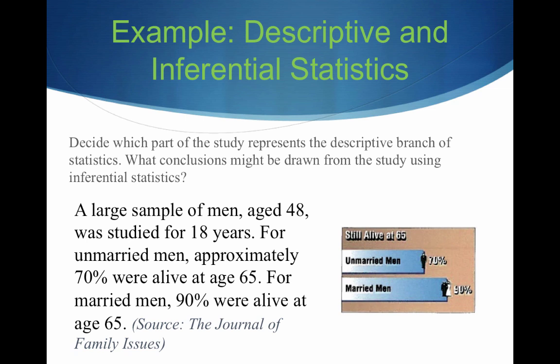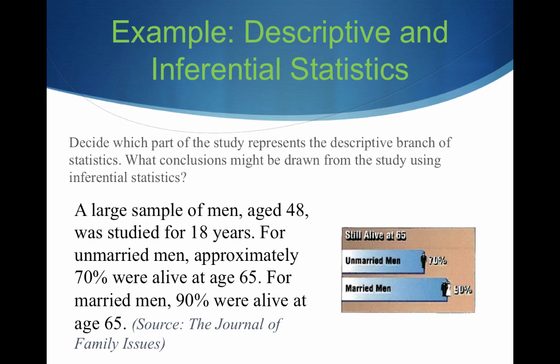So what do you think are the descriptive stats here? In other words, we have this large sample of men. We track them from age 48 to age 65. What do we know about them? Well, we know that of the unmarried ones, only 70% were alive at the end of our study. That's descriptive. That's describing our data. For the married men, 90% were alive when we got done with our study. Again, that is descriptive. It's describing an actual situation we have in our data.